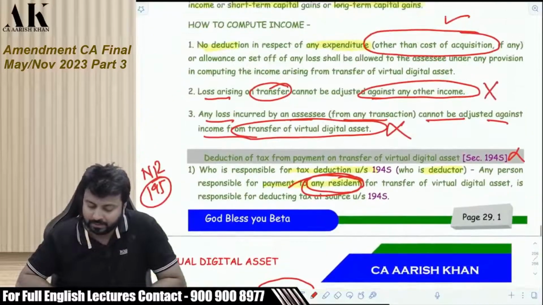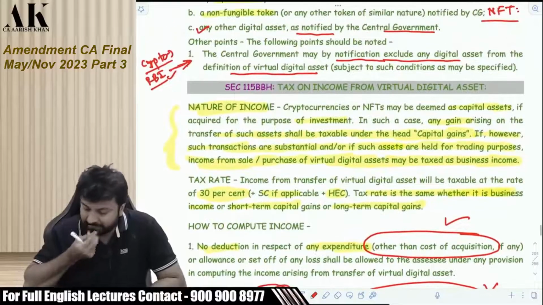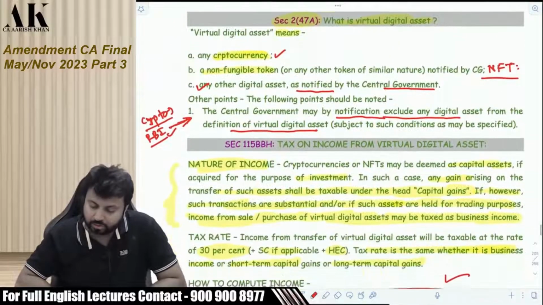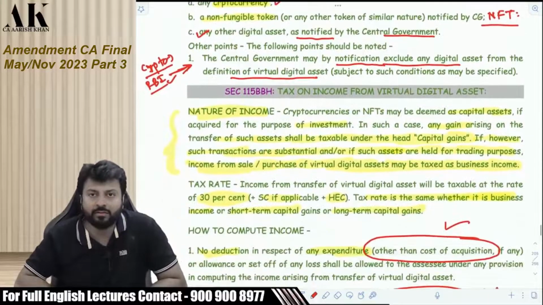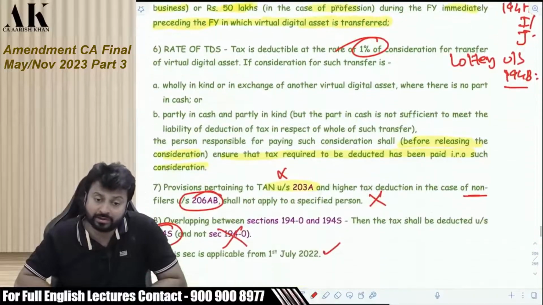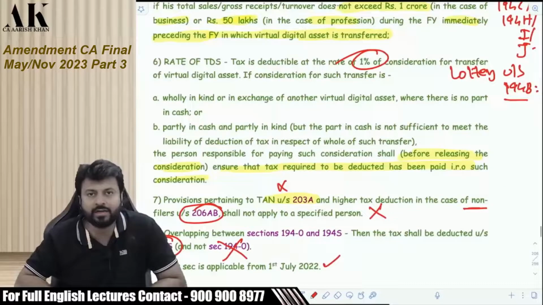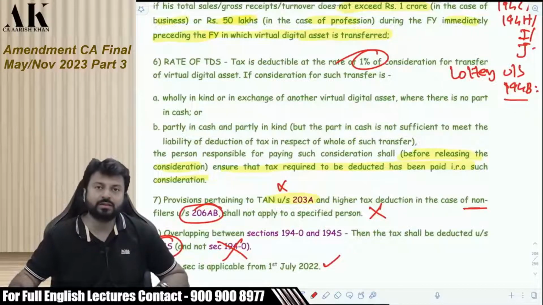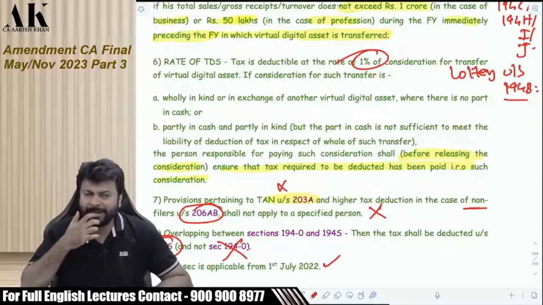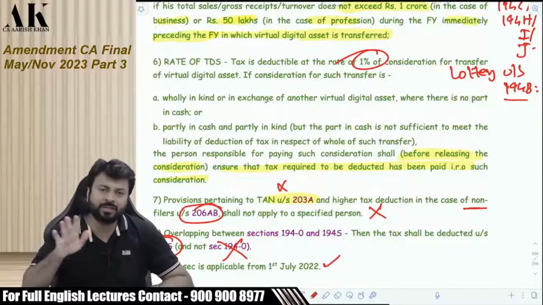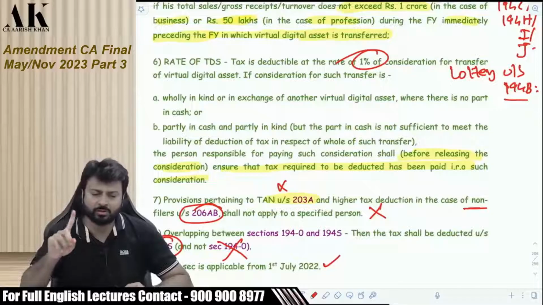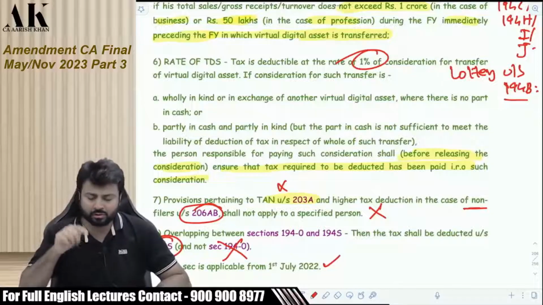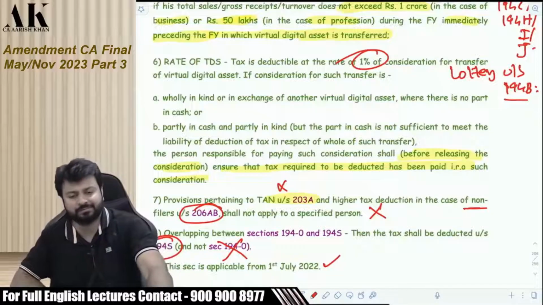Okay. So now pay attention, please, all of you. Just go through it once, all of you, and then we'll move on to certain CBDT circular. A great circular is issued by CBDT explaining minute details about cryptocurrency transactions. Okay, so there are a lot of clarifications which are required with respect to this provision. CBDT has come up with a great clarification. We'll talk about all of them one by one. Just go through this once and then we'll go ahead.